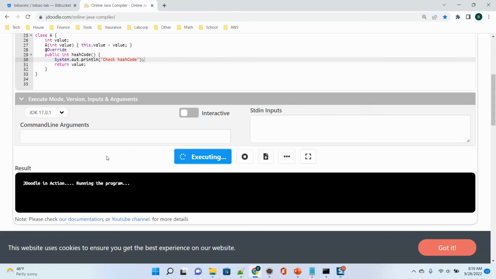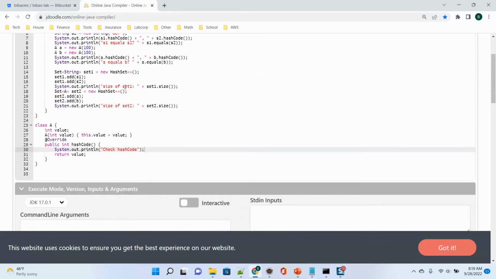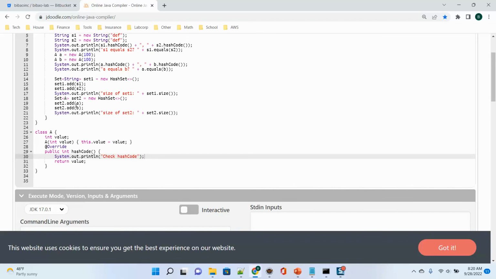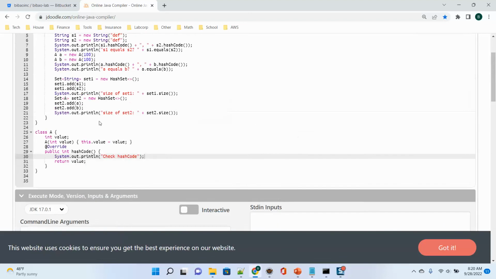And you can see that: check hash code, check hash code. If we add A, it will check hash code. If we add B, it will check hash code. If we want to get the size, if we run it, we will check hash code.